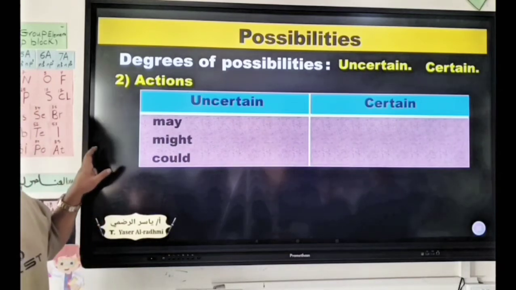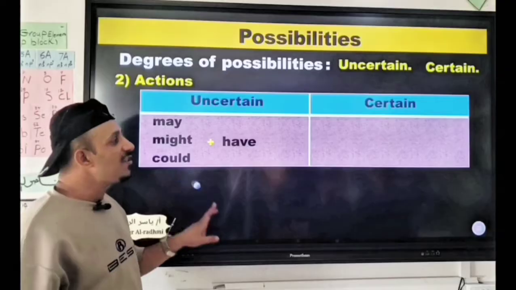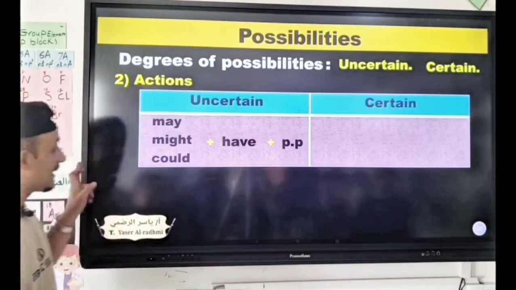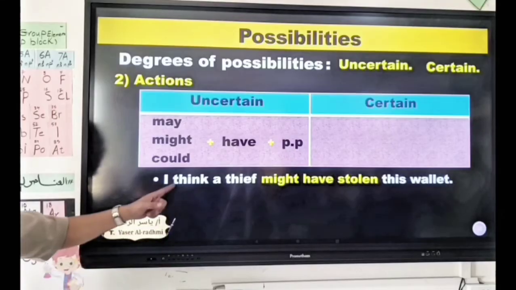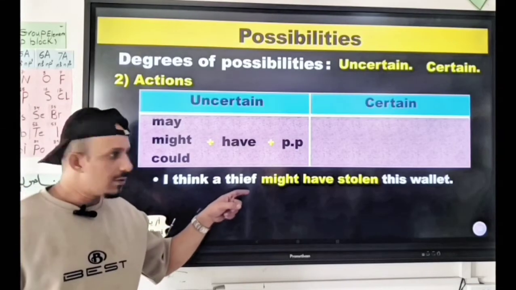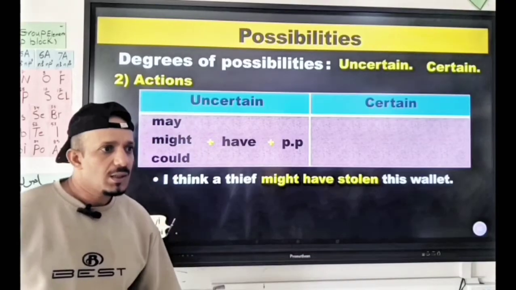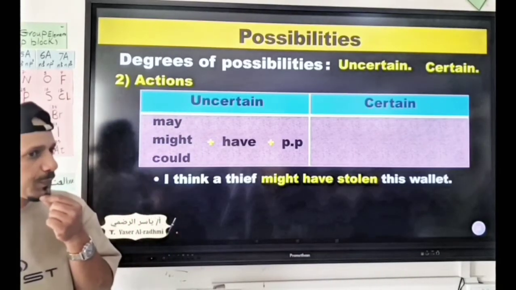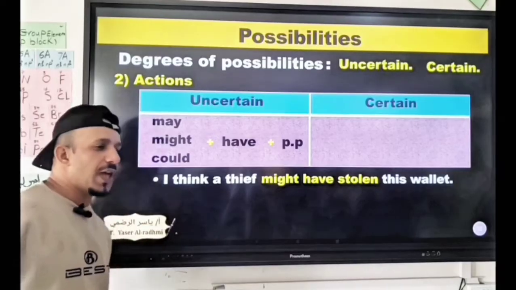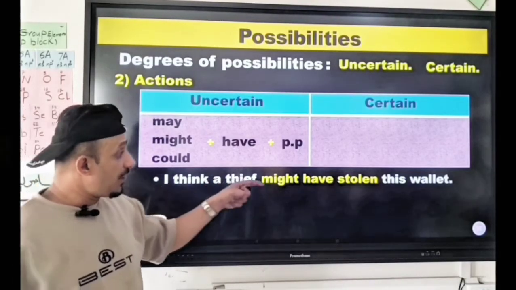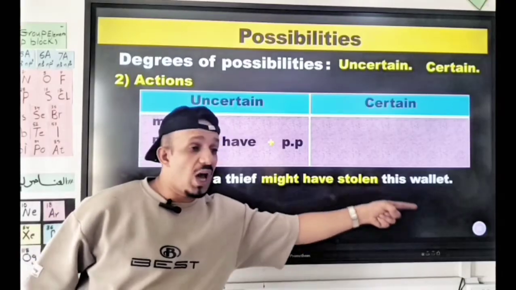But here we're going to use have and past participle. Let's take an example. I think a thief might have stolen this wallet. Certain or uncertain? How did you know that? I think a thief might have stolen this wallet.